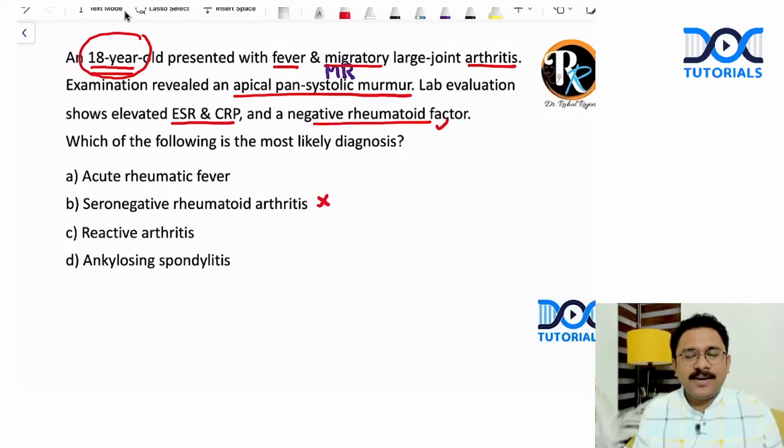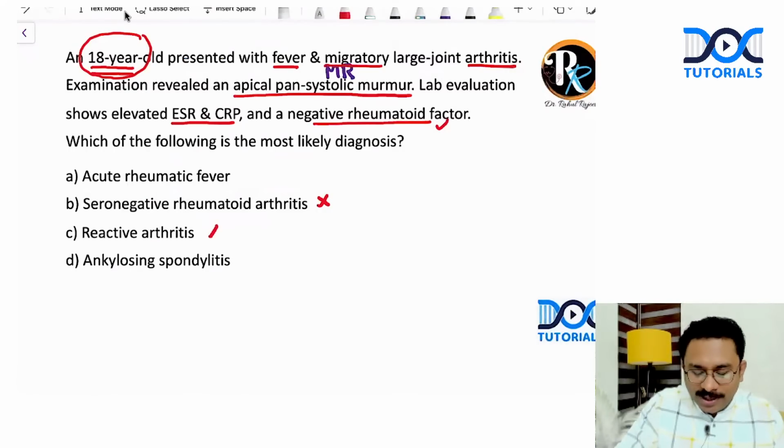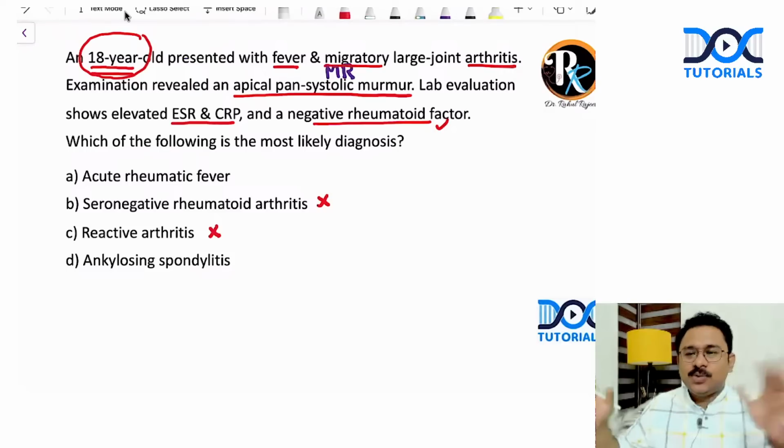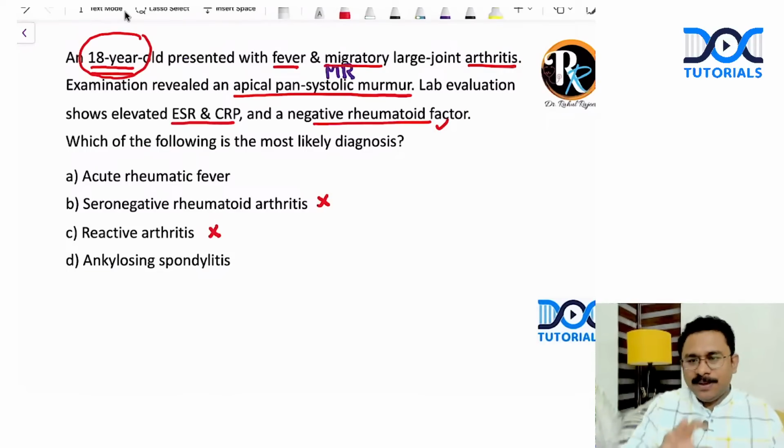In reactive arthritis, there should be some antecedent infection that has triggered the arthritis, but the arthritis is usually an asymmetric oligoarthritis. So that also I'm eliminating. Ankylosing spondylitis usually presents with low backache, buttock pain corresponding to sacroiliitis, and only in a small population of patients will it cause a peripheral arthritis. But that is not the picture that is mentioned here. And also an apical pansystolic murmur does not occur in ankylosing spondylitis.